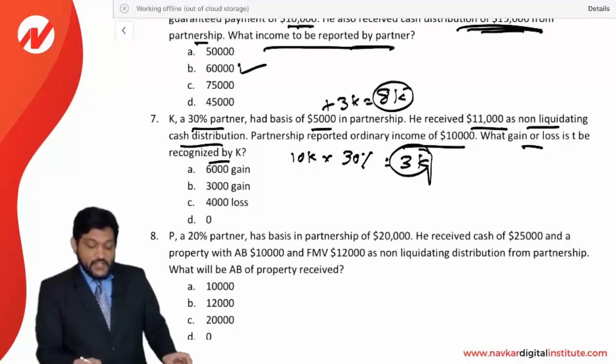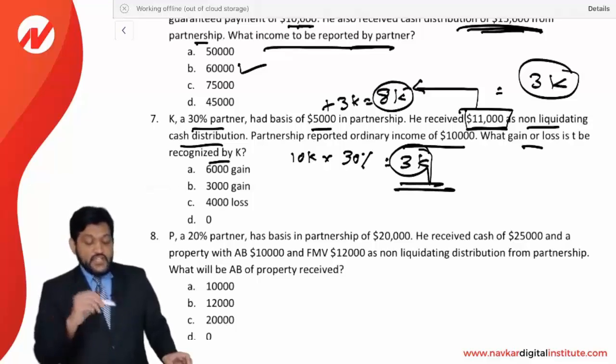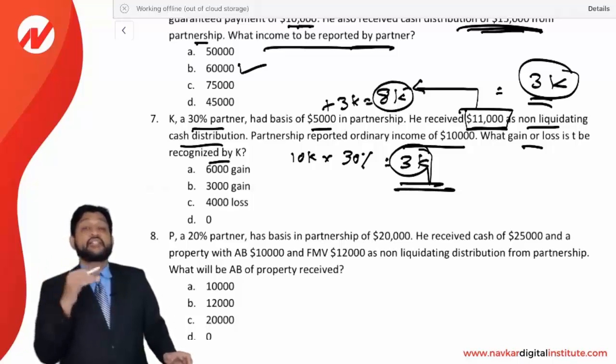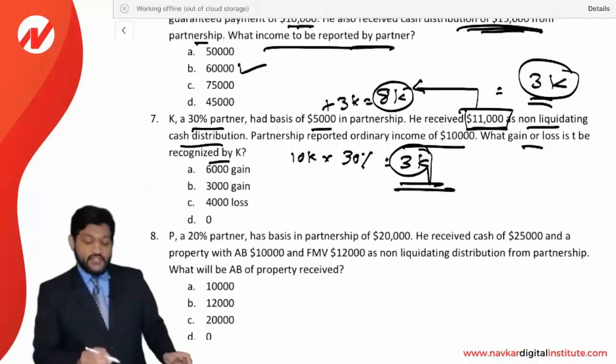And he is receiving 11,000 worth of distribution. So 11,000 less 8,000 is going to be 3,000. 3,000 will be another gain to be recognized. So 3,000 as a distributive share and 3,000 as a distribution beyond adjusted basis. So a total of 6,000 of gain is to be recognized. Answer A is the correct option.